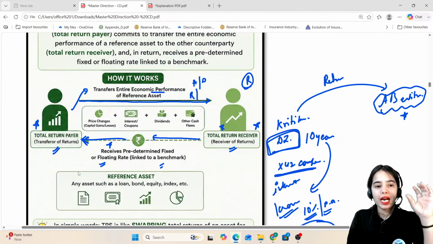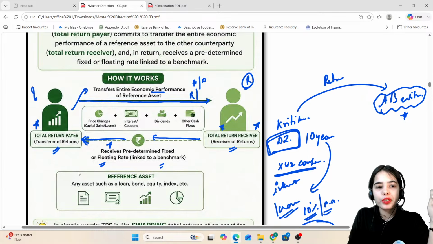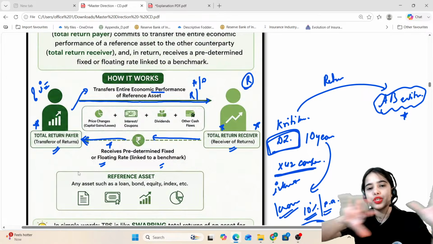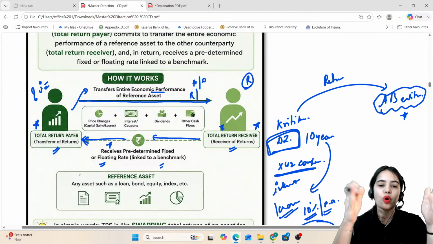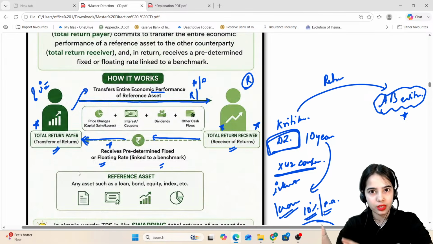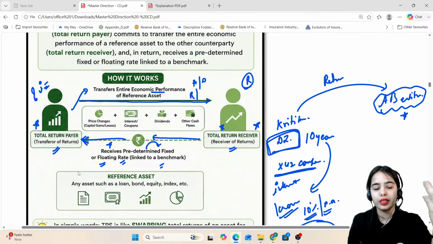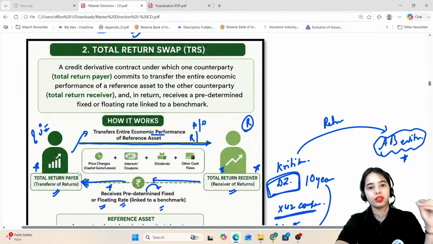So I was afraid that what if I do not get the interest in some years. So I have shared all the profits, all the appreciation, all the returns from the bond with the total return receiver. In turn I am getting some predetermined fixed or floating rate. Okay, so this is the total return swap. Any confusion?